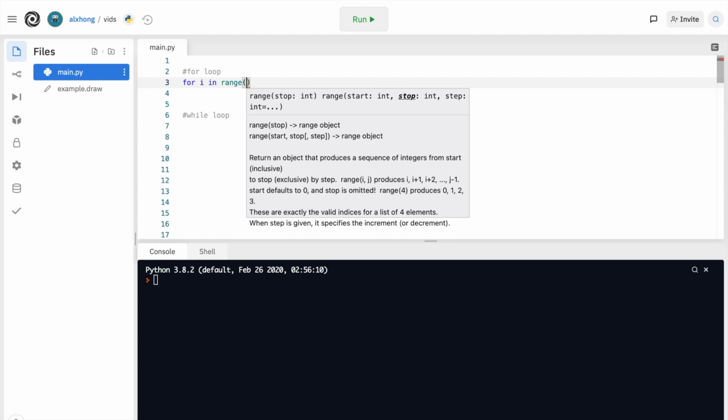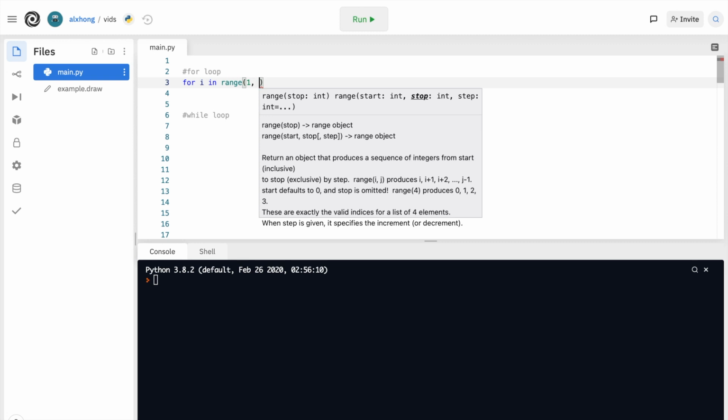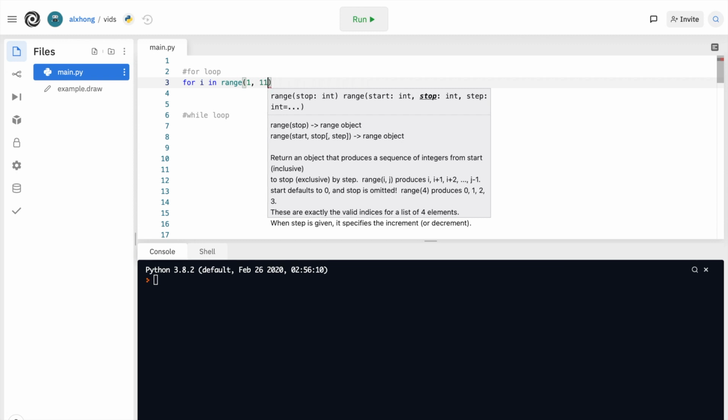Replit is handy and tells us parameters that we can put inside the range. The first value is the start value, so that will be 1 for us. The second is the stop value, and this is exclusive, so that means not including that number. If we want to print to 10, then 11 is the first number greater than 10, and 11 is not included. And optionally, we can even include an increment or decrement, which tells us how much to change the value by every time. The default is 1, so we don't need to write anything here.